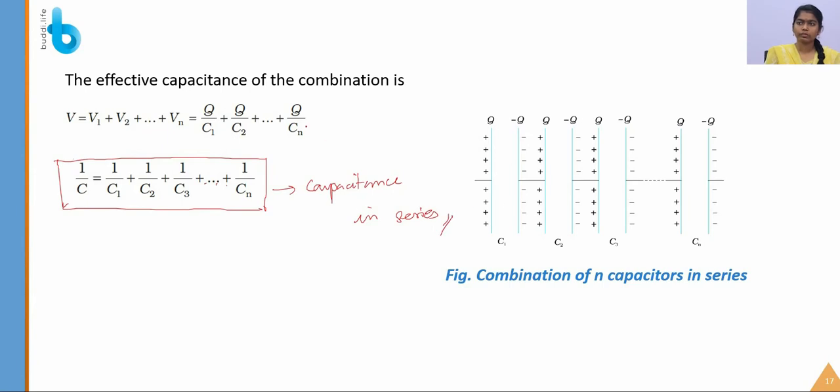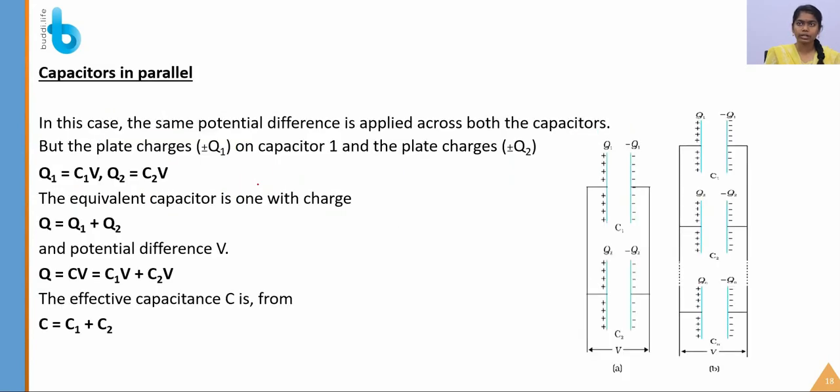Okay. So if you are given n number of capacitors and you want to find the total effective capacitance, you have to substitute into this formula the values of C1, C2, C3 and so on up to the n-th capacitance. Okay. So let's see the capacitors in parallel.